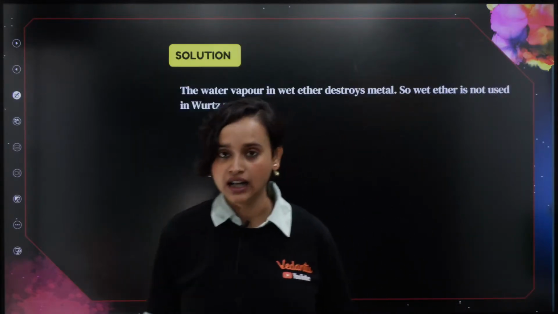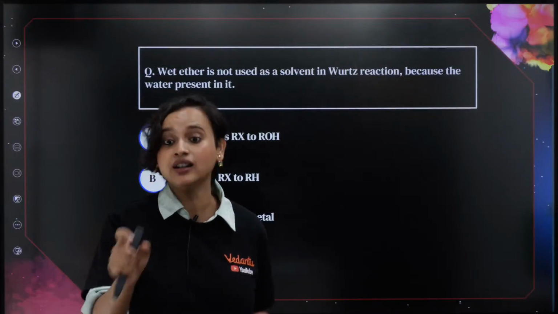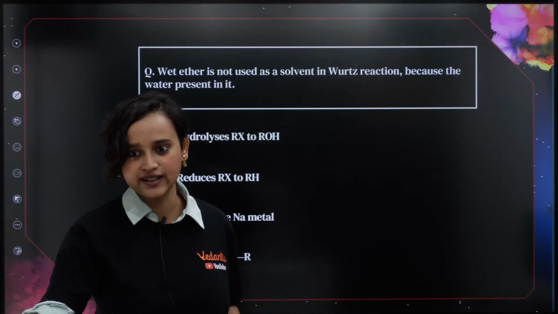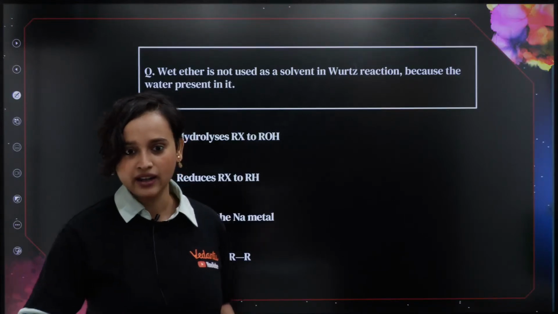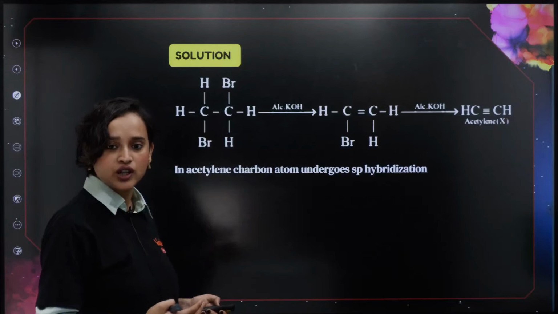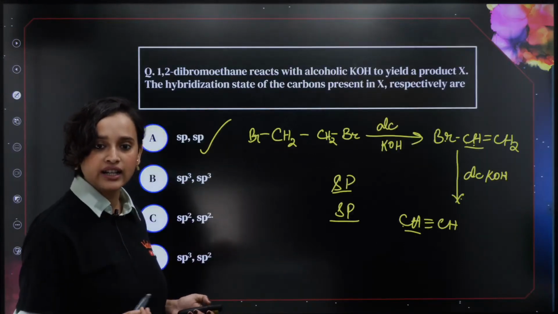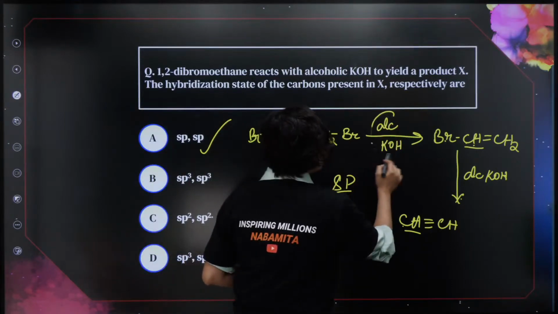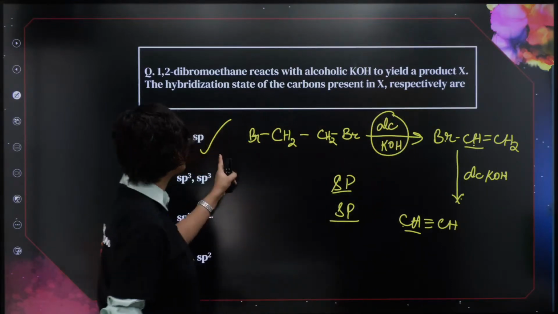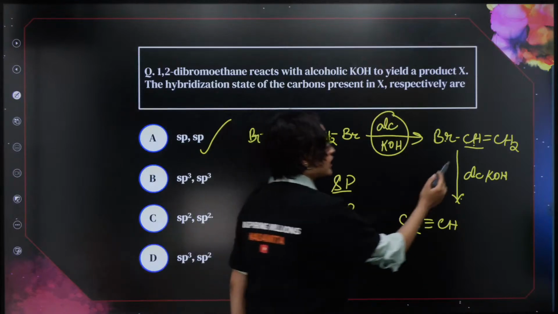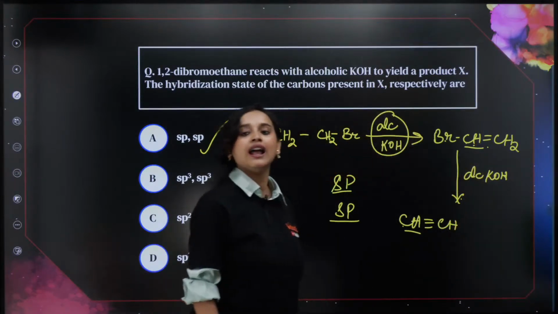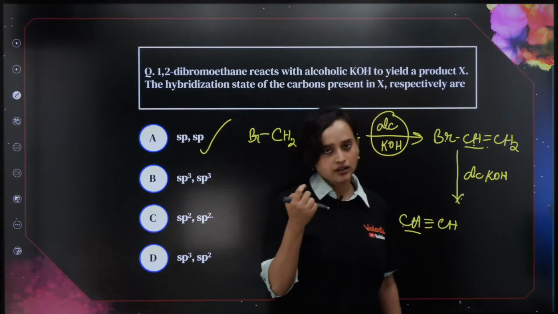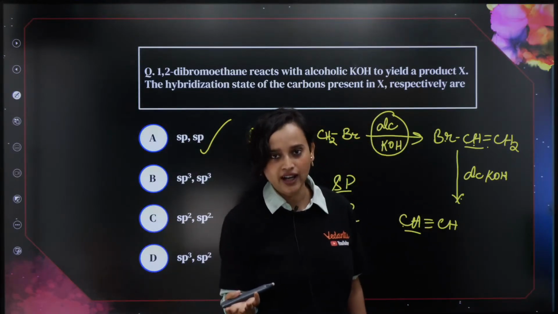Do you know how to find hybridization? I really hope that you know how to find hybridization. I mean, come on, tomorrow, day after is your exam, right? It's very nearby. So what did we do? We made sure that the reaction was done properly. Alcoholic KOH. When you add alcoholic KOH to 1,2-dibromoethane, the first thing that you get is an alkene. Right? Now, everybody knows how to find hybridization.